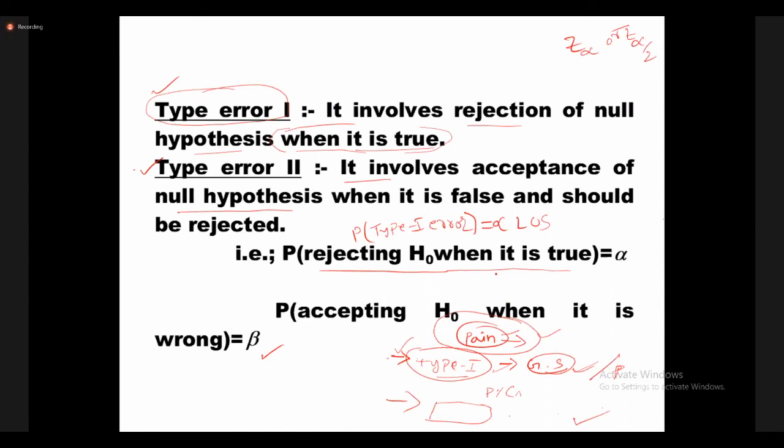Previously in GATE exams, they asked an objective question: which one is most important, type 1 error or type 2 error? Type 1 error is the most important. That's why, when calculating the table values, we always take alpha only. The probability of type 1 error is called the level of significance, denoted by alpha.